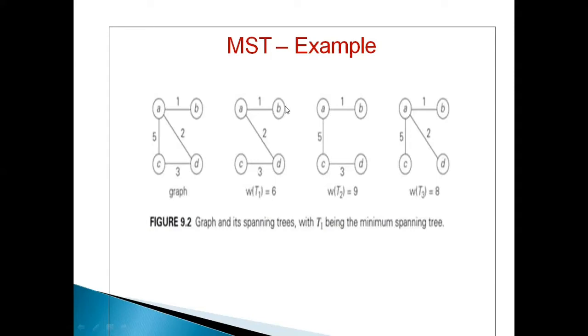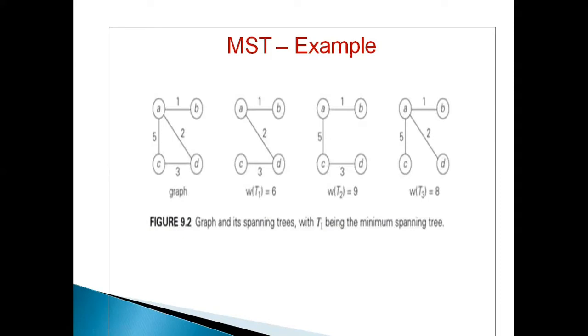So if the graph has n vertices, then in the spanning tree you may have only n minus 1 edges. If you have n edges, again it is making a cycle.